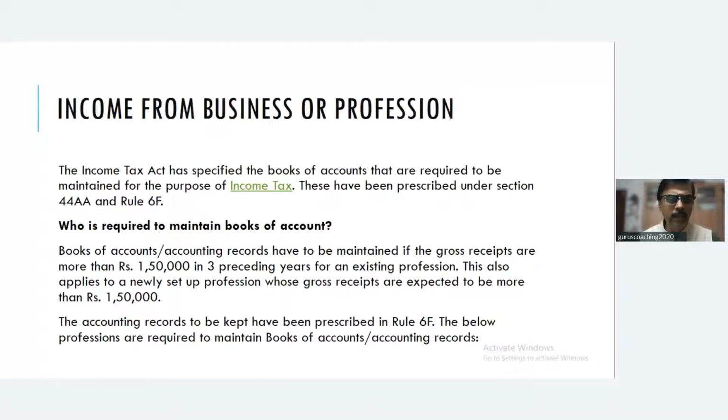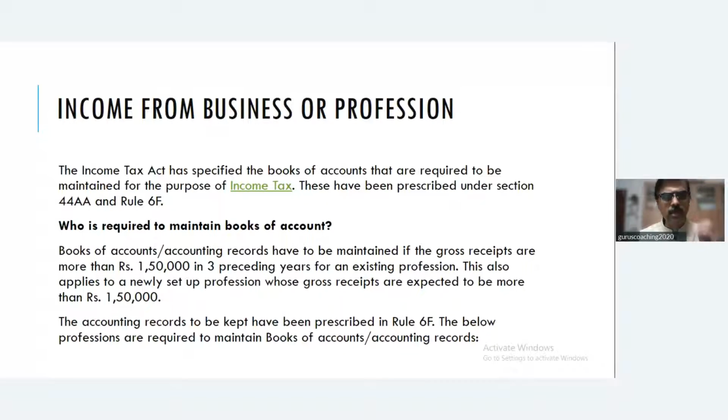Now, very important, if the gross receipts are more than 1,50,000 in each of the 3 preceding years, and the accounting records are being maintained as prescribed under Rule 6F. Who are all the professionals who are supposed to? So, for example, I told you Mr. X is a professional and his gross receipts in the 3 years, not even in 1 year has crossed 1,50,000. Each year it is only 1 lakh. So, he may not be required to maintain books of accounts.